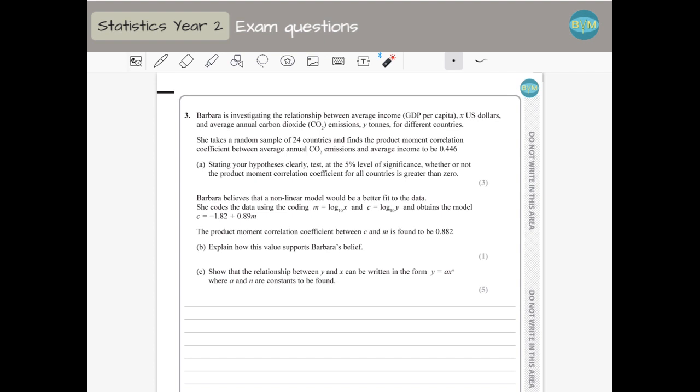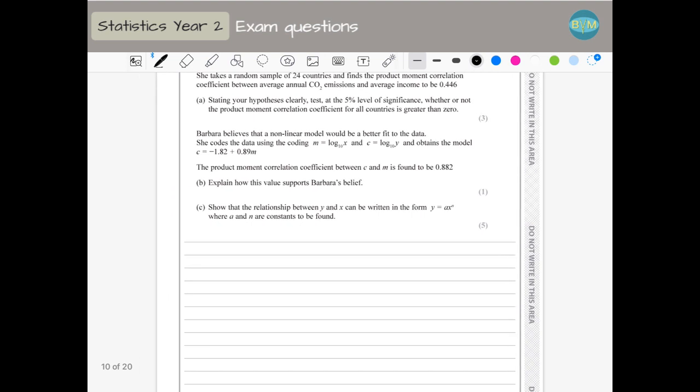Stating your hypothesis clearly, we have to test at the 5% level of significance whether or not the product moment correlation coefficient is greater than 0. So our hypotheses are going to be H0, always the coefficient 0, and H1, we are checking if it is greater than 0, so H1 is going to be positive. The level of significance is 5%, the observed value is 0.446, and she has tested 24 countries.